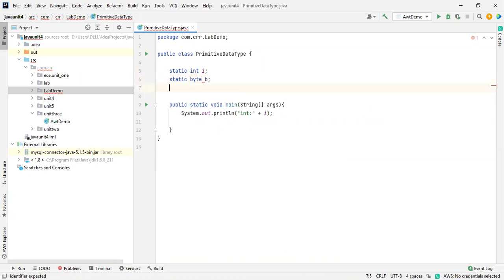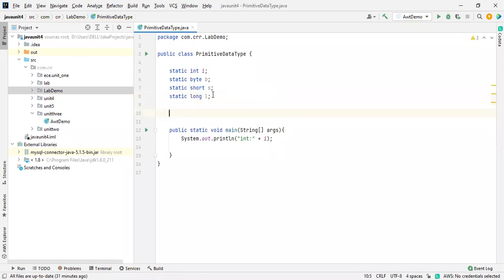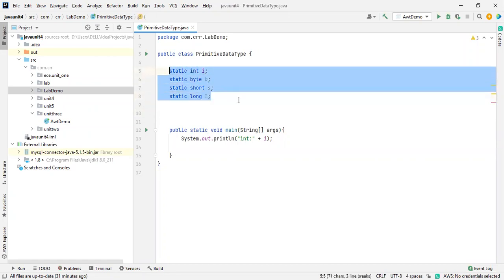So I will make it as a B, static, and short. This is like S, static. And what is the next one? Next one is like a long. It should be a small letter because this is a primitive data type. L for this. So these four belong to one category. These four belong to one category.